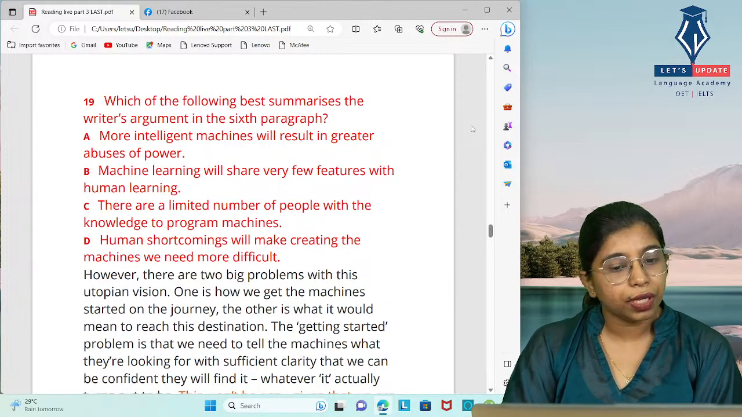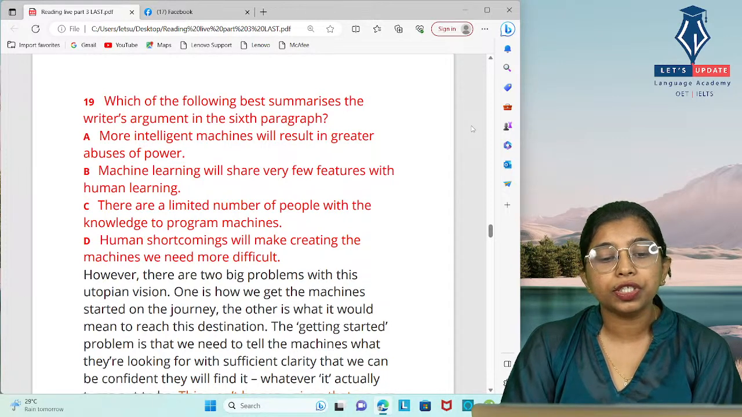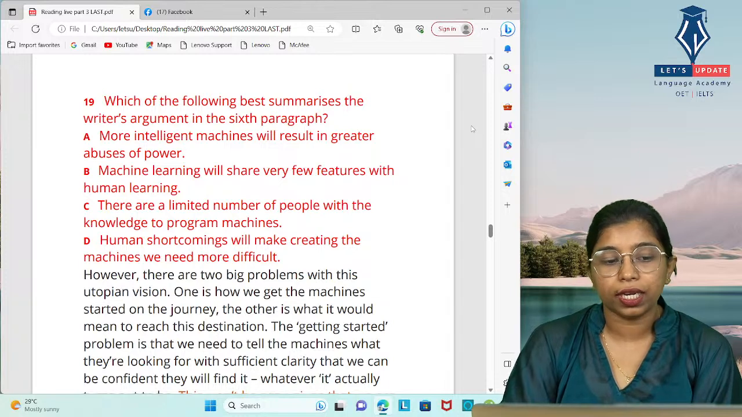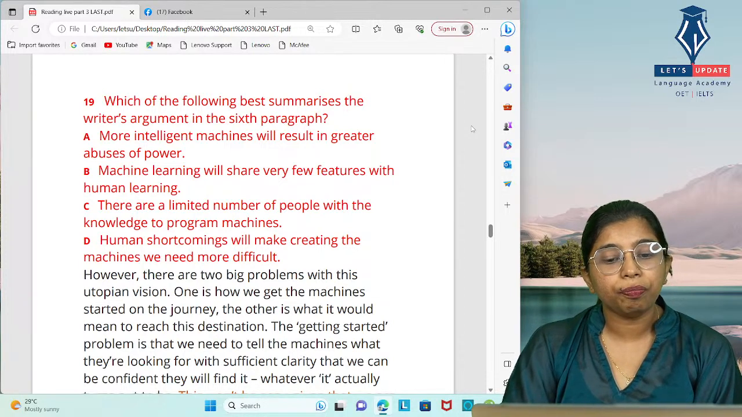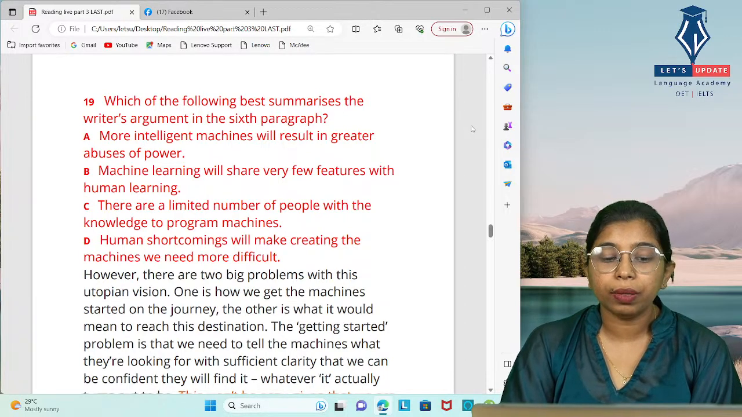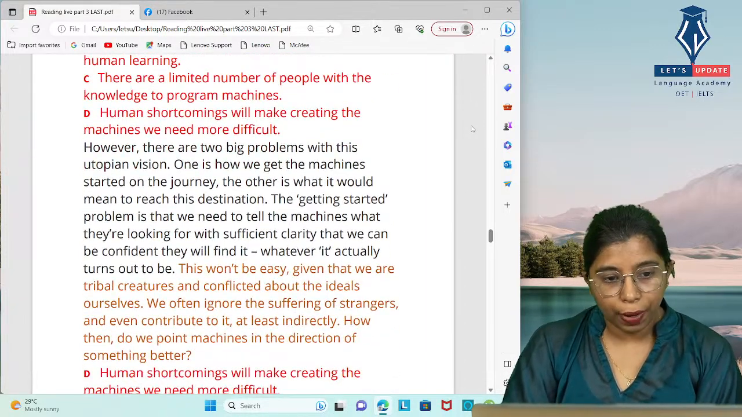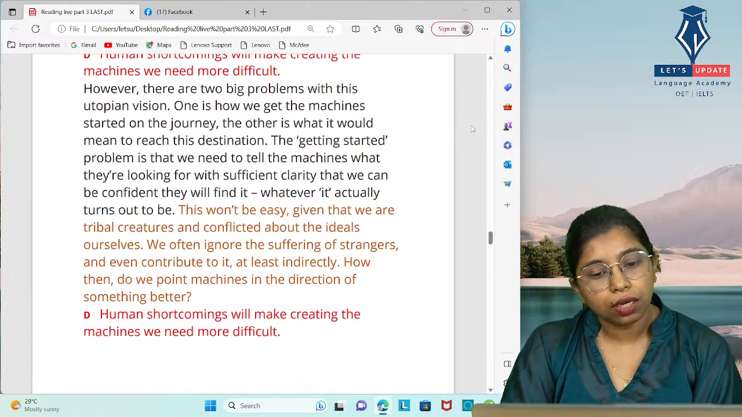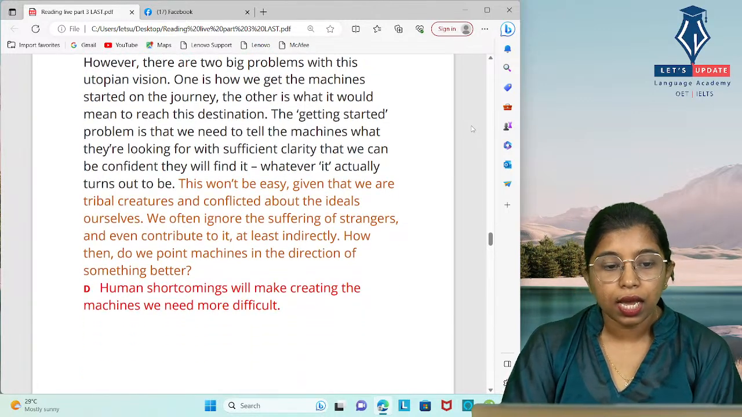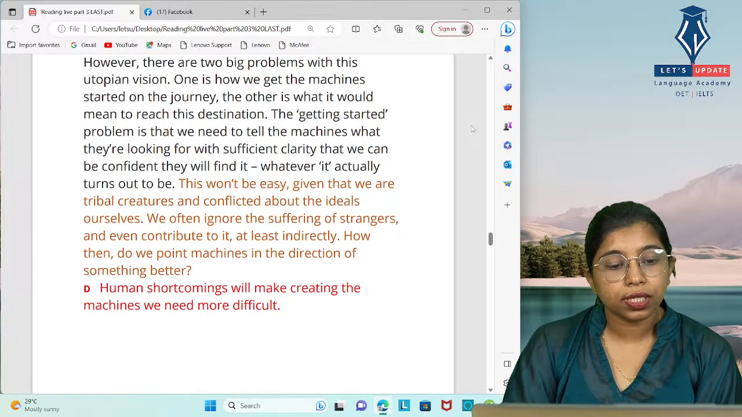More intelligent machines will result in greater abuses of power. Machine learning will share very few features with human learning. There are a limited number of people with the knowledge to program machines. Human shortcomings will make creating the machines we need more difficult. Okay, so we can go to the passage, and in the last few lines we could see this won't be easy given that we are tribal creatures and conflicted about their ideals ourselves.